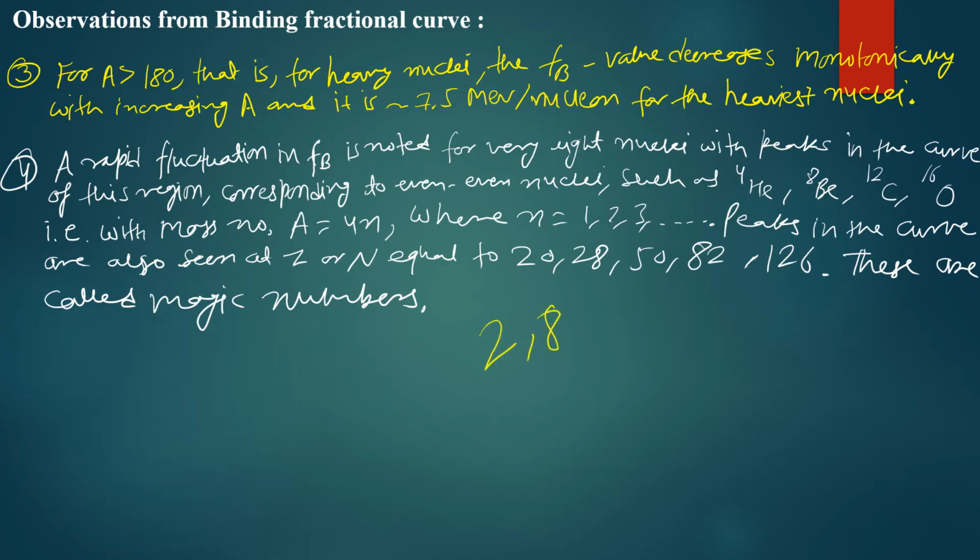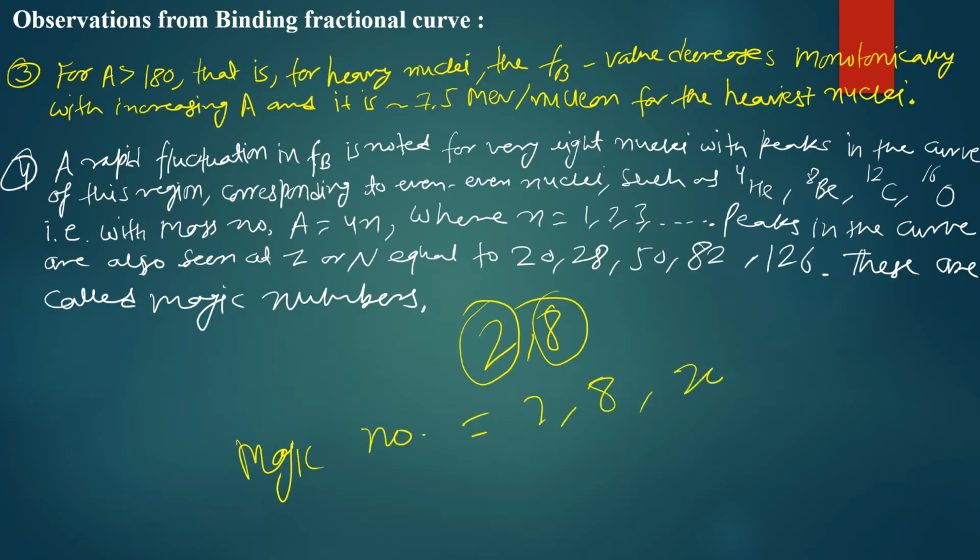That is, number of neutrons equals 2 and number of neutrons equals 8. The total magic numbers we have are 2, 8, 20, 28, 50, 82 and 126. These are the nuclei which are more stable than the nearby nuclei. So these are called the magic numbers.